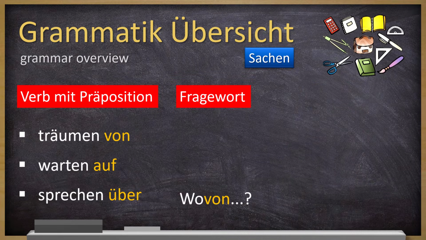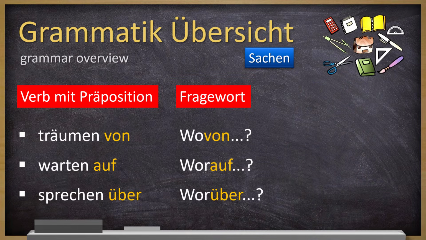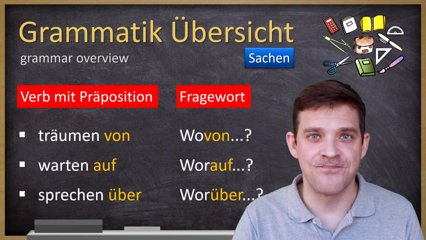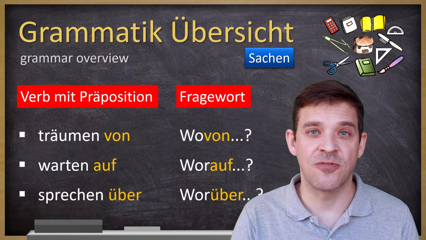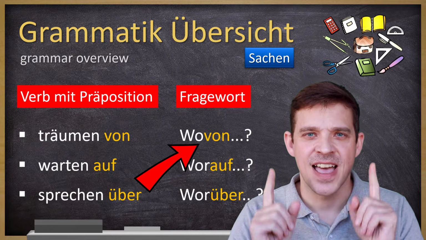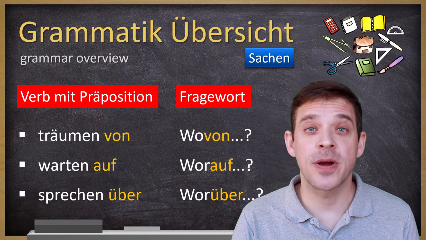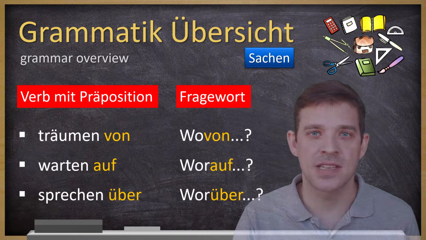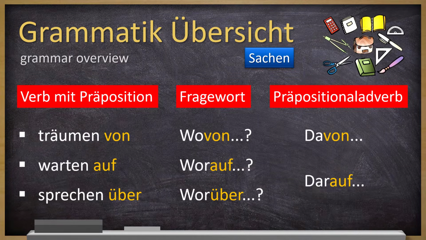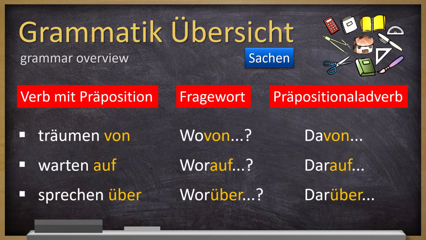And then we have the question words, Fragewort, wovon, worauf, worüber. Here you might ask yourself, but why does this wovon doesn't have an R? And exactly that's the letter we're going to talk about later in the bonus tip. And then we also have the Präpositionaladverb, this so-called da word. For example, davon, darauf und darüber.